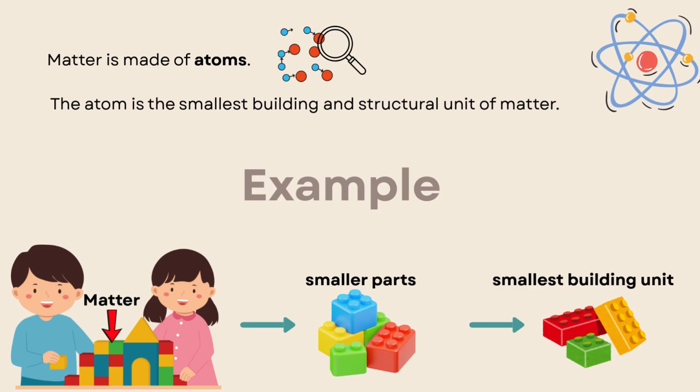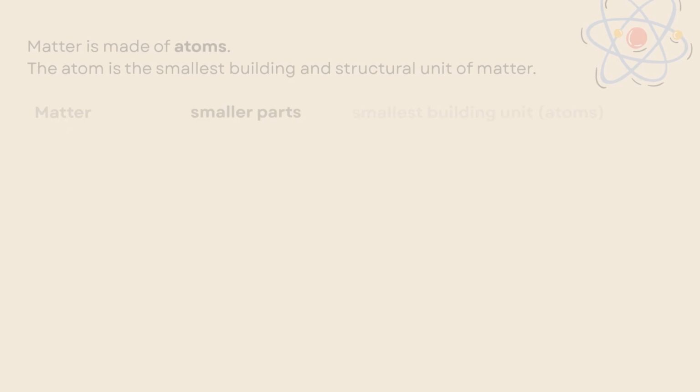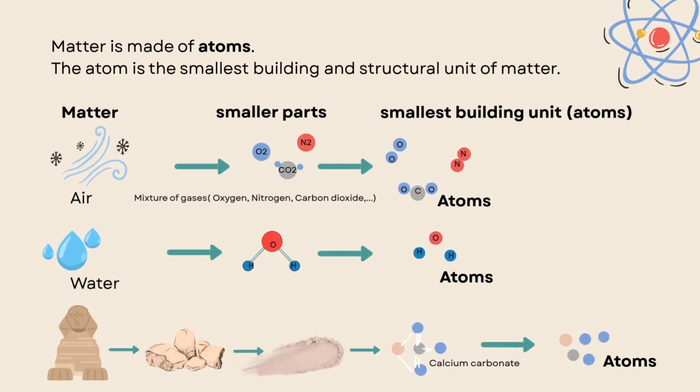So let us put this example in real life around us. We know that the matter is made of atoms, and the atom is the smallest building unit of matter. As we have here, first example, air. Air is matter, and we can separate its components into smaller parts, like it is a mixture of gases like oxygen, nitrogen, carbon dioxide.